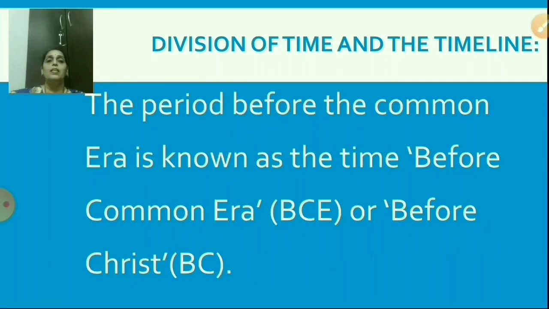Next, the period before the common era is known as the time before common era, means BCE, or before Christ, means BC.